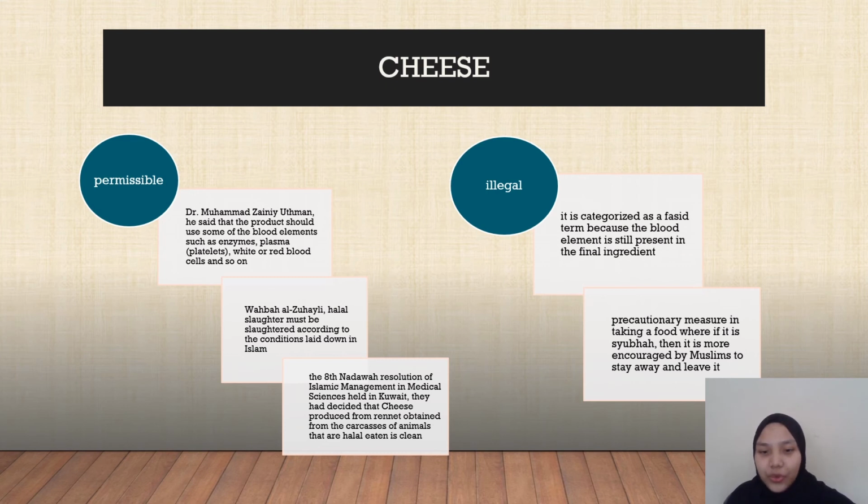As we know, Allah has said in the Quran, Surah Baqarah, verse 173, the meaning is: He has made unlawful to you only carrion and blood and the flesh of swine and that over which there has been pronounced the name of anyone other than Allah.